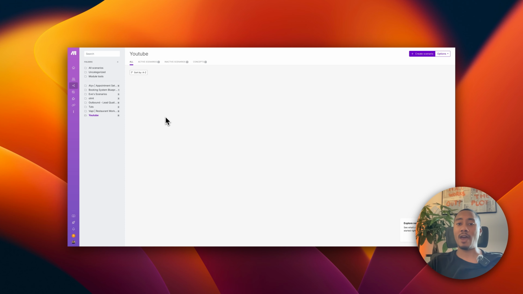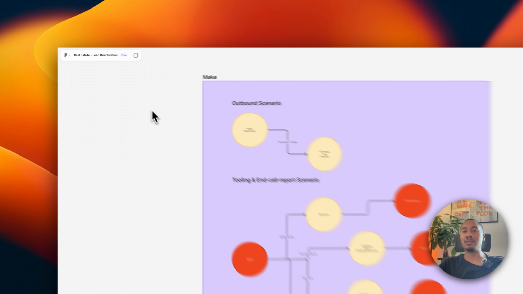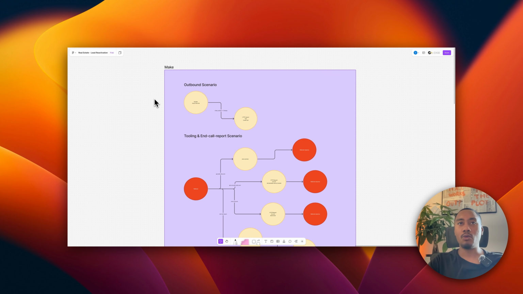But now that we have Vapi, Cal, and also the Airtable account set up, now it's time for us to start laying down our scenarios that we'll be using for this outbound lead reactivation system. So if we reference our FigJam file and look at our Make design, we have 2 core scenarios. We have the outbound scenario, where we search the Airtable records and we determine if it's been over or equal to 30 days. If so, then we trigger an HTTP request to Vapi via their API so that we can create a call and we'll pass in the dynamic variables.